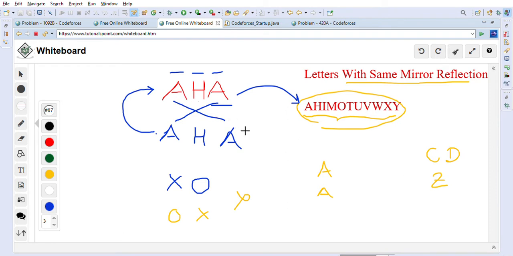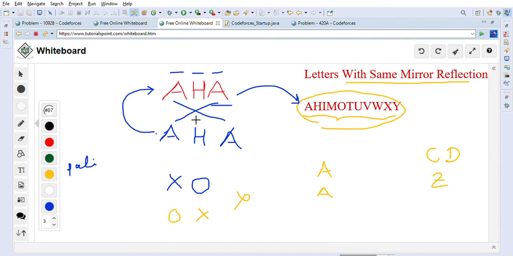When you show it in front of a mirror, this A will go on the right side and this A will go on the left side. So we have to check if it's a palindrome. If it's a palindrome, only then can we say yes. This is a palindrome, so we can say yes. XO and OX are not palindromes, but AHA is a palindrome. So if that is a palindrome, we will say yes.